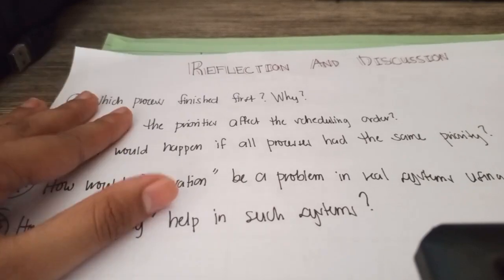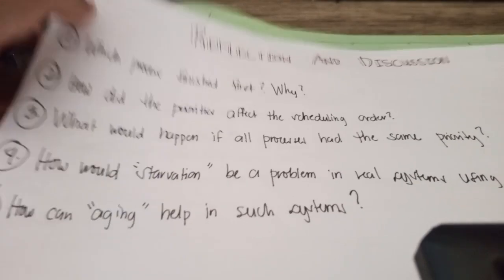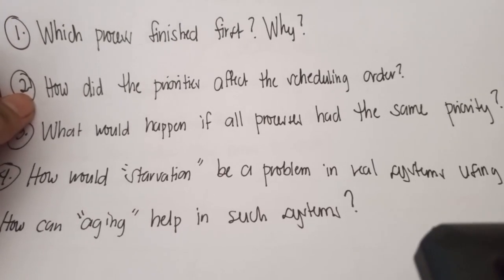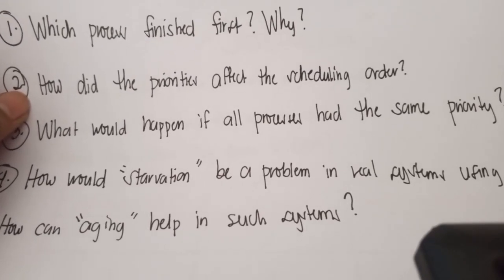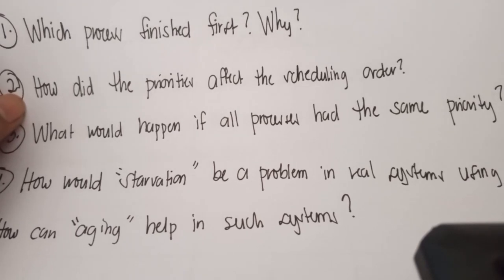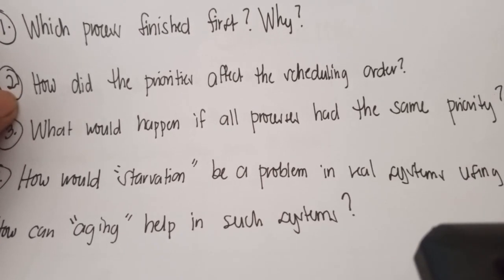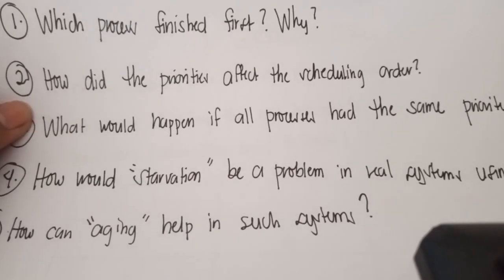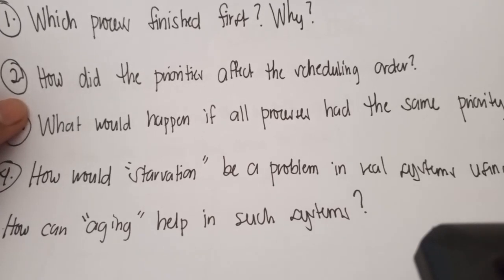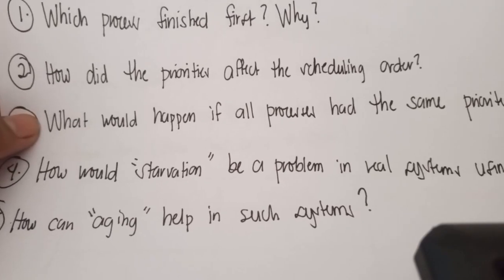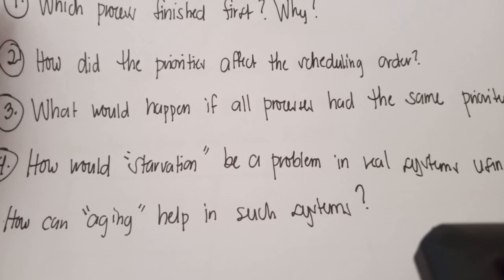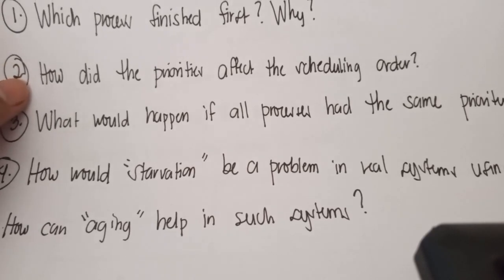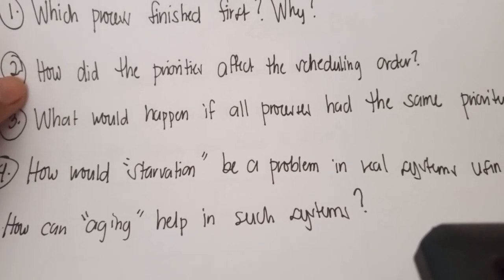Before we end, let's answer this reflection and discussion. Number one, which process finished first and why? Student B finished first because it had the highest priority, which is one, and was allowed to execute as soon as it arrived. Number two, how did the priorities affect the scheduling order? Higher priority students spoke first, while lower priority ones had to wait or got interrupted.